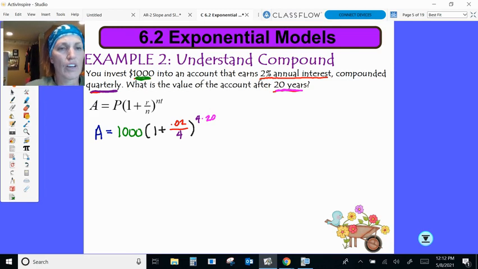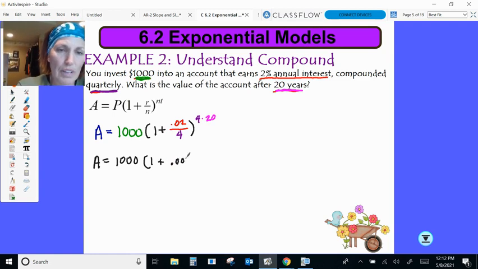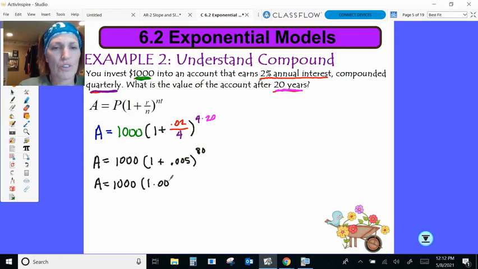So we're going to have our A equals 1,000 times 1 plus, and if you take 0.02 divided by 4, you're going to get 0.005. And you can put that in a calculator if you want, or you can just trust me. 4 times 20 is 80. So now our final is going to be 1,000 times 1.005 to the 80th. Now that should look really familiar with our growth and decay formulas, right? We have our growth factor of 1.005. Our time is 80 right there.